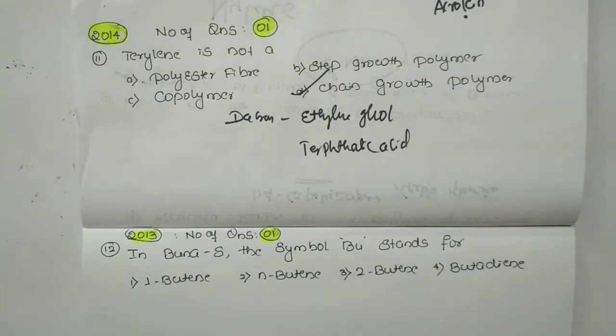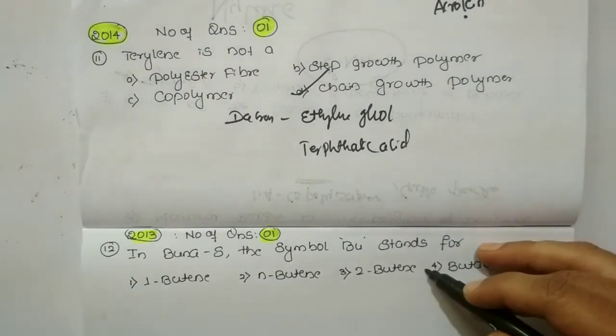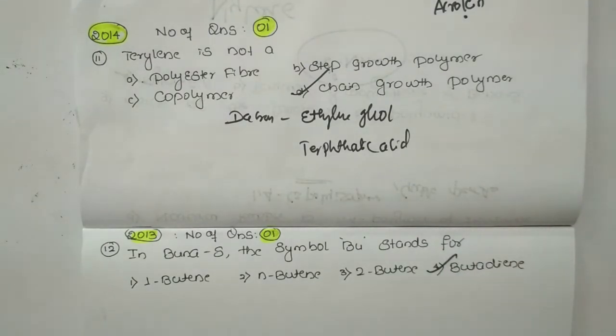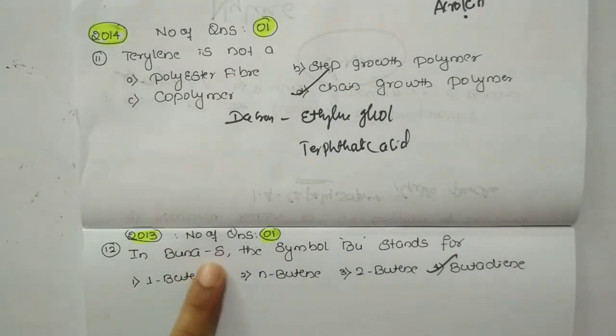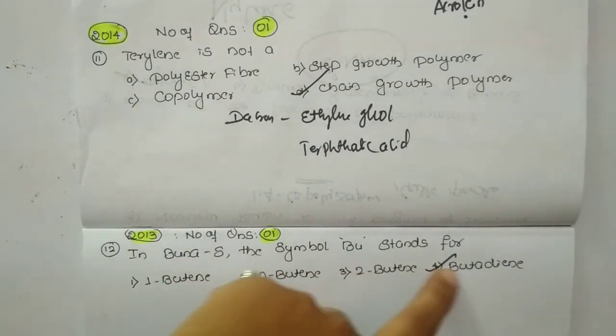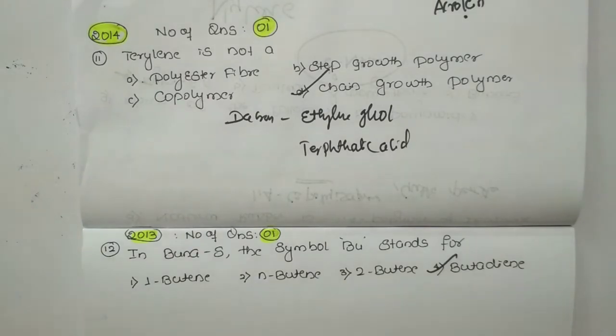As we all know, it is 1,3-butadiene, so option 4 is the correct one. If you know BuNaS properly, which is a synthetic rubber, then you can answer it very easily. In 2012, no question was asked from the polymer chapter.